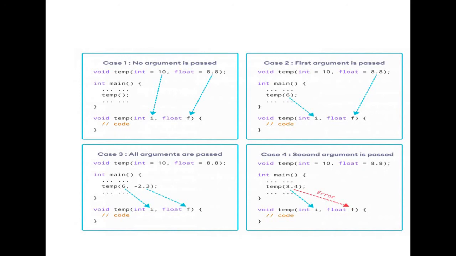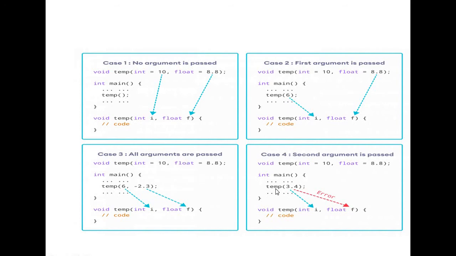It is 8.8. Here the function is called with all arguments. So 6 is assigned to I, minus 2 point something is assigned to F, and these default values are ignored because while calling the function I am passing two values, and in the definition part there are also two values. So matching is there, so this default value is totally ignored.